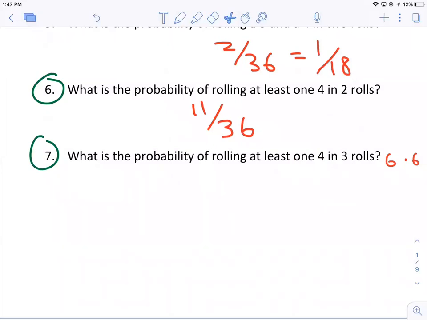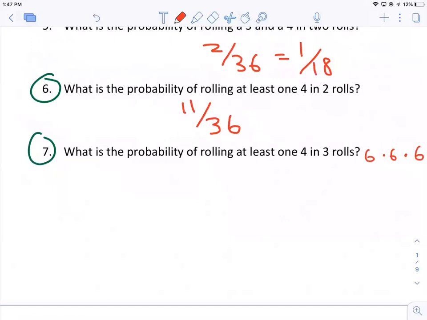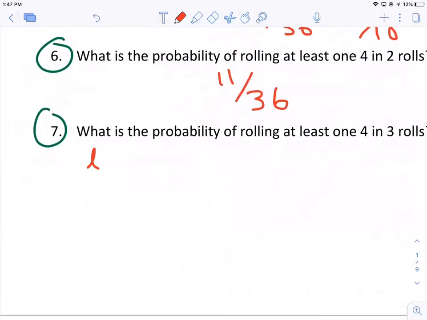So what we actually have to do is find the probability of not rolling a 4, right? We're going to find the complement probability, because it's hard to find rolling at least 1 four. So what's the opposite of rolling at least 1 four? Well, could we find a probability of not rolling any 4s? So let's take a look.